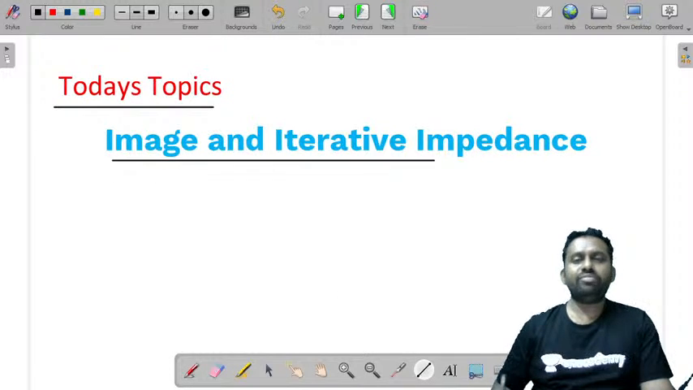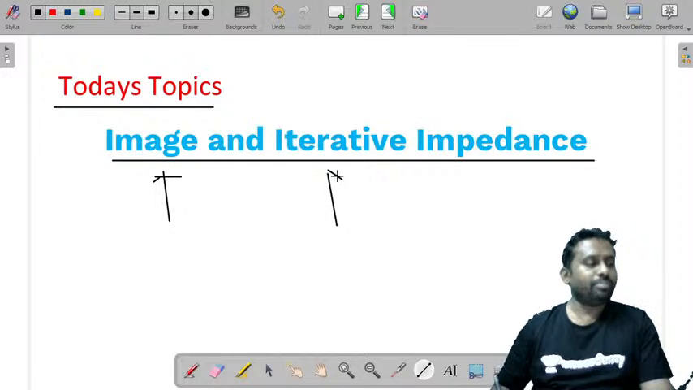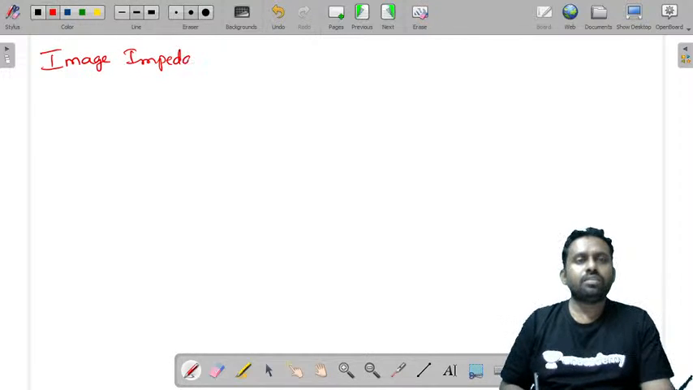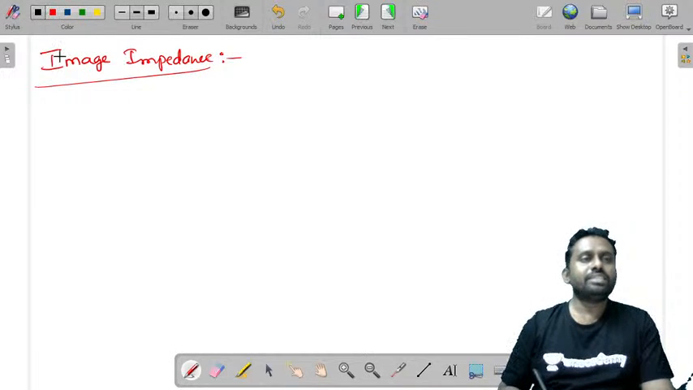The topic for today is image impedance and iterative impedance. Let's see one by one what these are. First, let me tell you about image impedance. Let me explain it with a diagram, then we will define it.